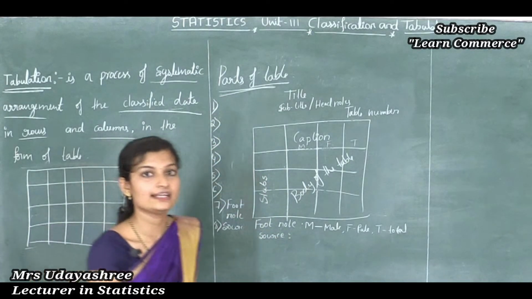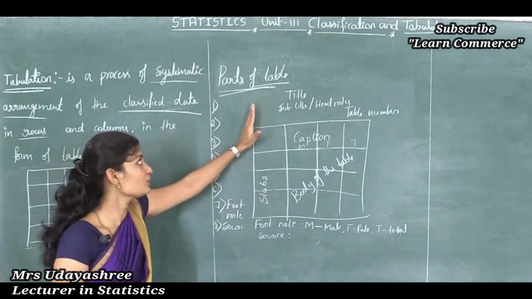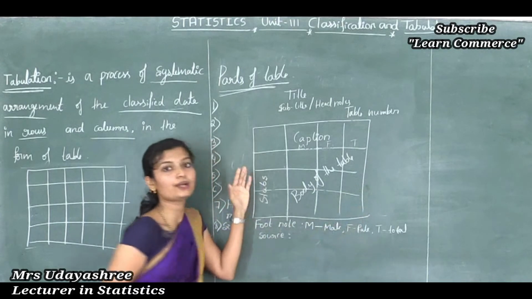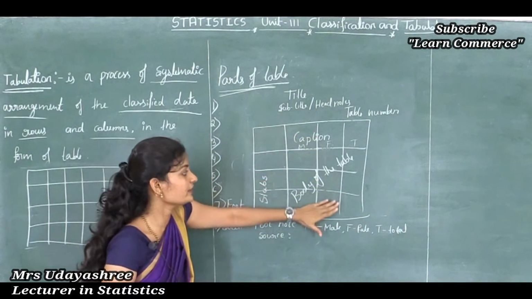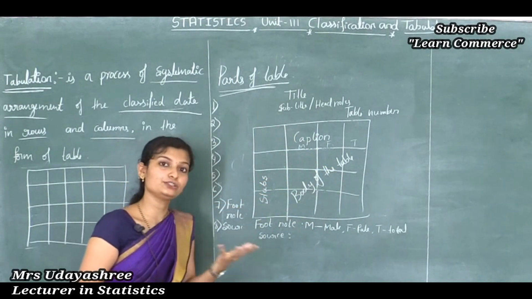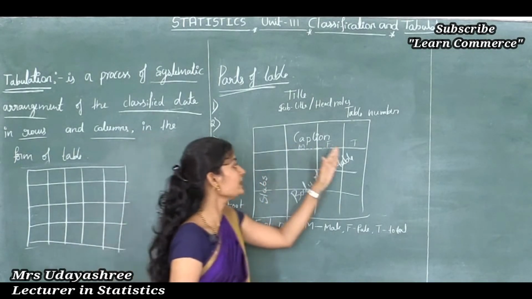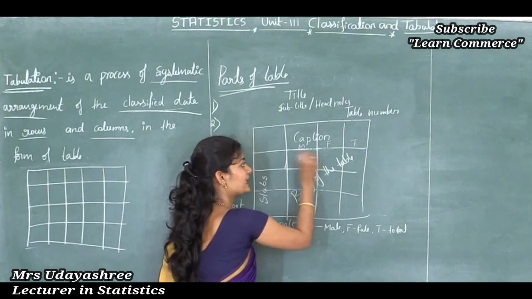Next, let's see rules of tabulation. The first rule is that the size of the table should be according to the size of the paper. Next, it should not be overloaded with more information. If there is more information, it is better to draw one more related table. Next, it should be complete in all respects and no cells should be left blank.